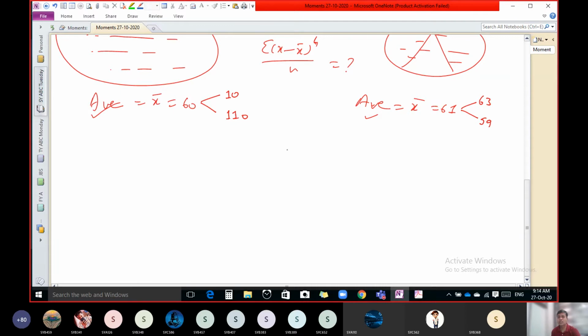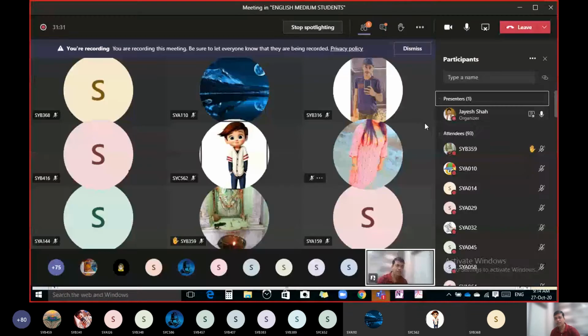So which one is more consistent? Which batsman do you rely on more? First one or second one? Second one, obviously. Why? What is the reason?